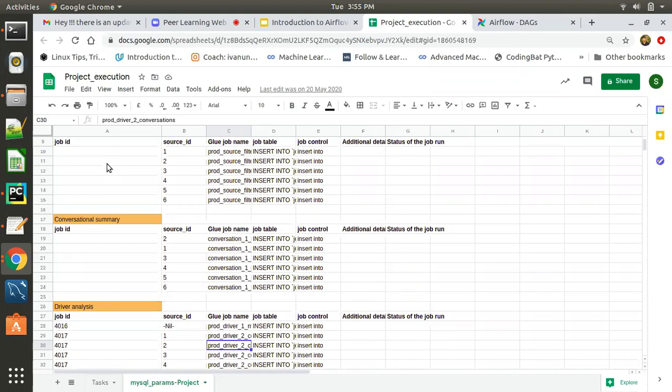But if we have the list of job IDs and the list of source IDs, we can get those parameters in our DAG, and then we can trigger it based on the relations between these IDs and tasks as well. We can definitely see how we can implement this in other projects as well if we need.